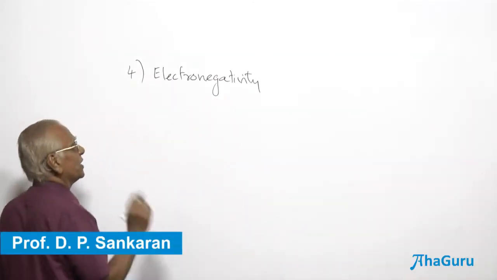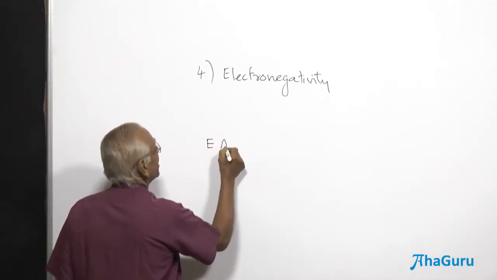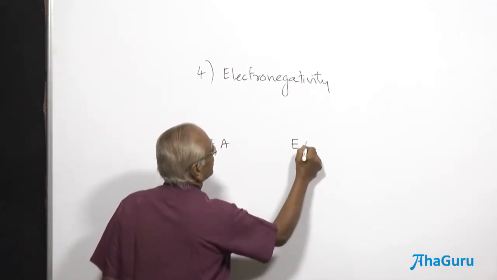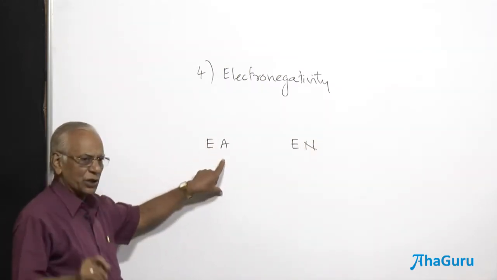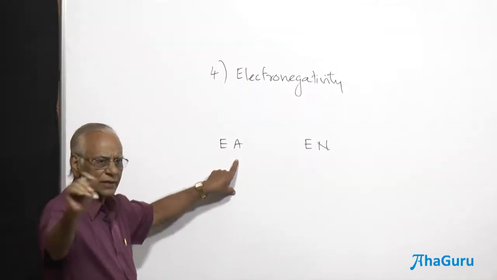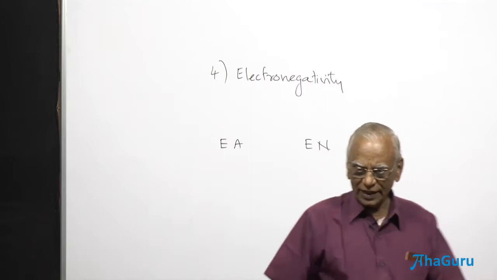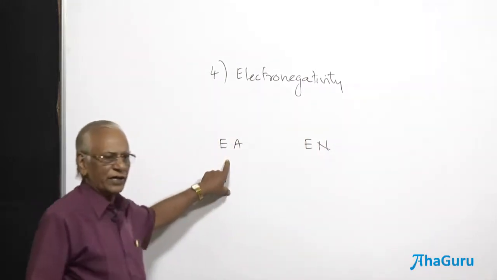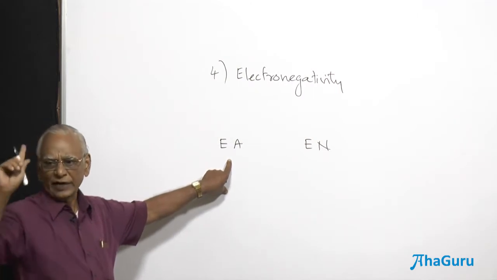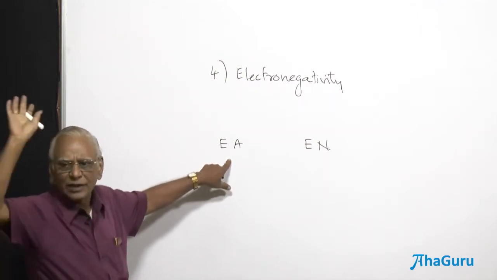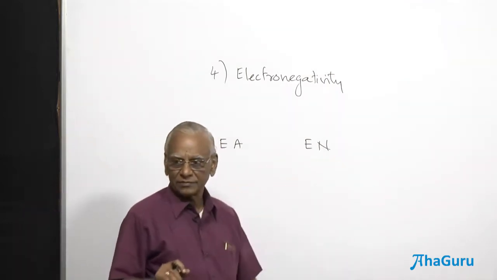Electronegativity. I shall define what is electron gain enthalpy, electron affinity and electronegativity. Electron affinity is going to be an absolute property of an individual element. There is a meaning in saying what is the electron affinity of fluorine. It has sense for any element in the periodic table. It is an absolute property. Electronegativity is a relative property.